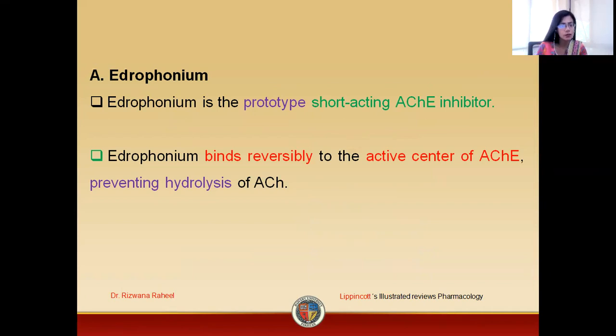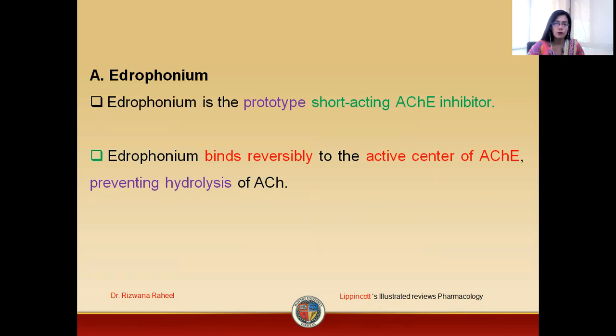By just knowing the mode of action of Edrophonium, you may be able to understand the mechanism of all other indirectly acting reversible inhibitors of the enzyme acetylcholine esterase. That's why I'm saying that Edrophonium is a prototype drug. This is basically a short-acting acetylcholine esterase inhibitor. This drug binds itself to the enzyme acetylcholine esterase, and this binding is reversible,